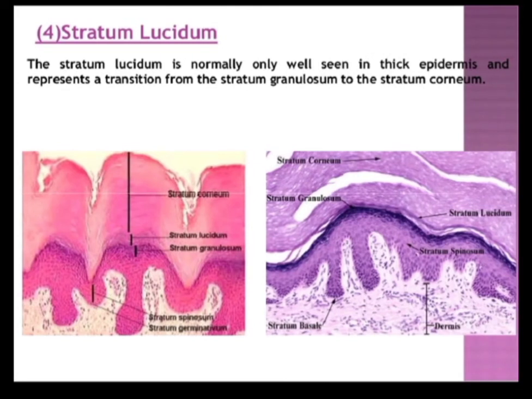Next layer is the stratum lucidum. This layer is apparent only in the skin of the palm and sole, that is the thick skin, and usually absent in other regions of the body. It appears as a thin translucent zone.